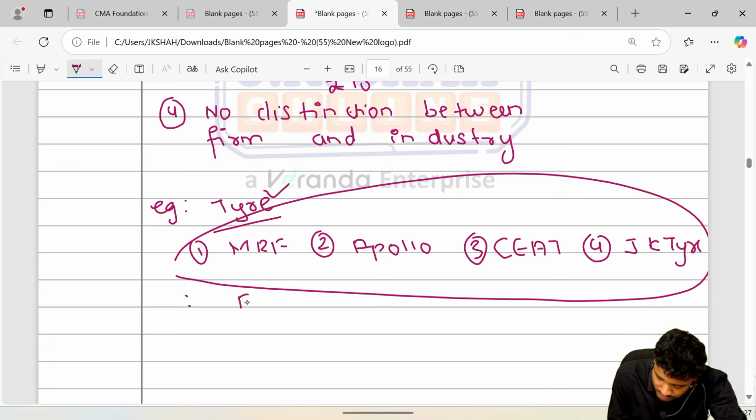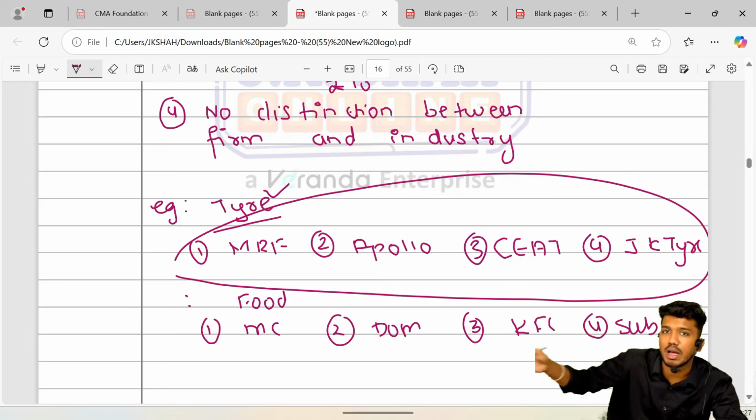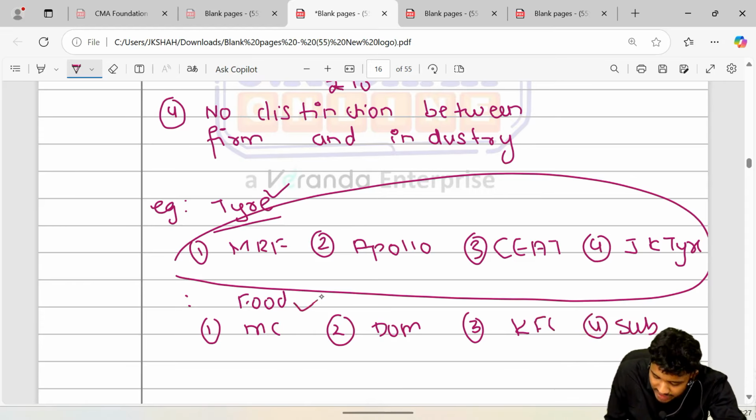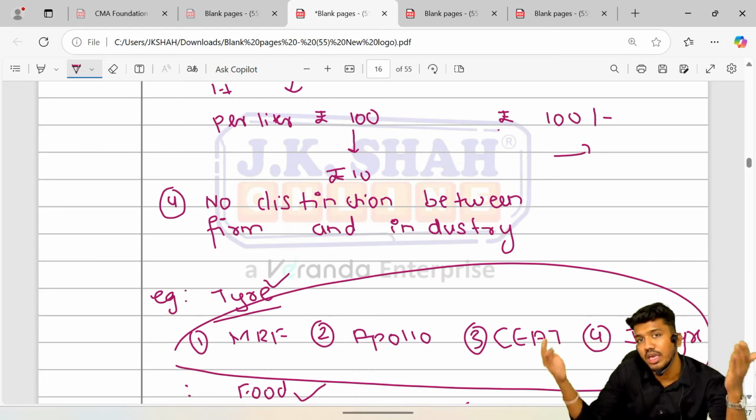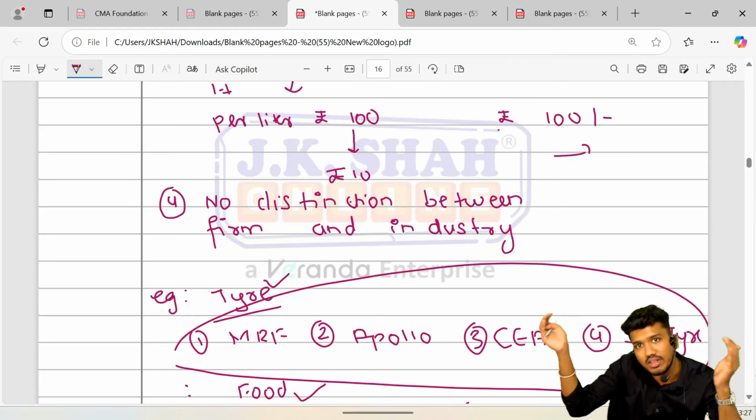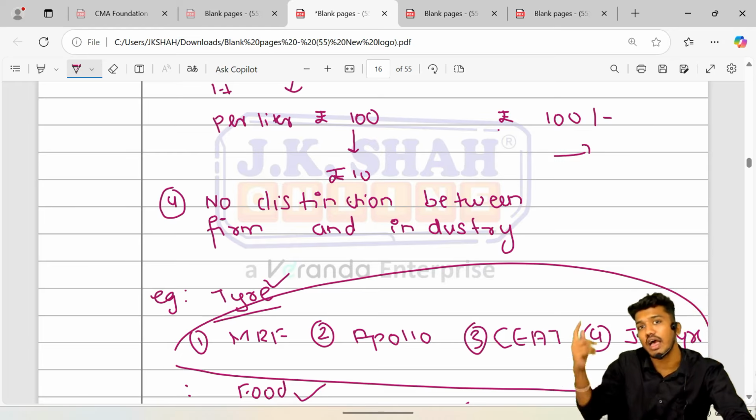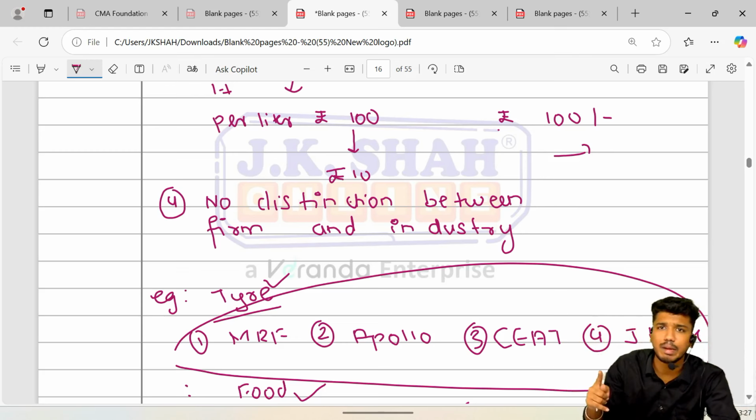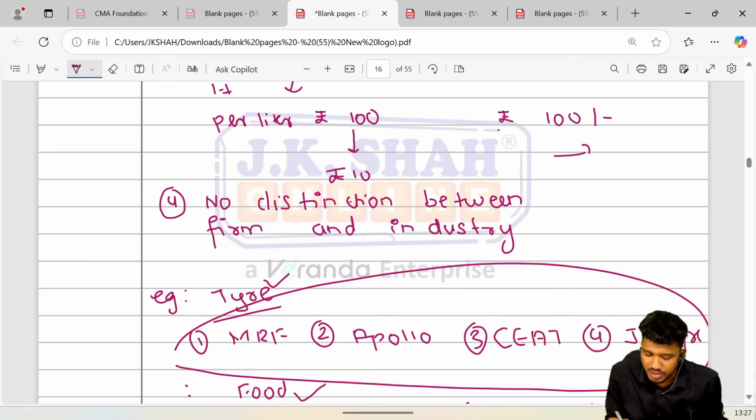Next, in terms of the food industry, there is McDonald's, second, there is Domino's, third, KFC, Subway. Individually they are individual companies or firms, but collectively they are a food industry. But in the case of monopoly, there is no difference between firm and industry. He is the only seller. For example, I am the milkman, or I have the milk company. In that case, I am the only person having the milk company, so my company itself is an industry. So there is no distinction between a firm and industry.